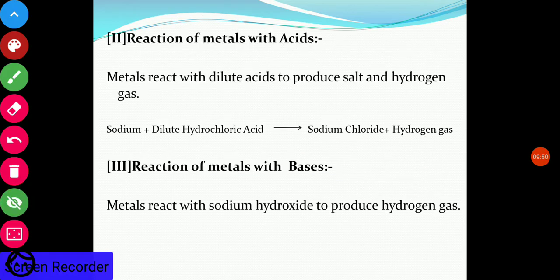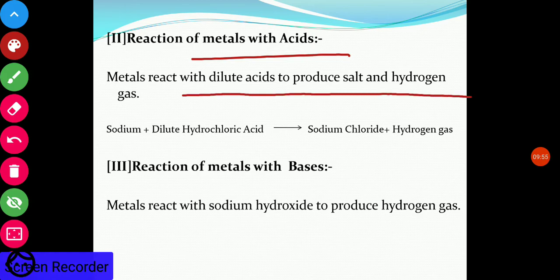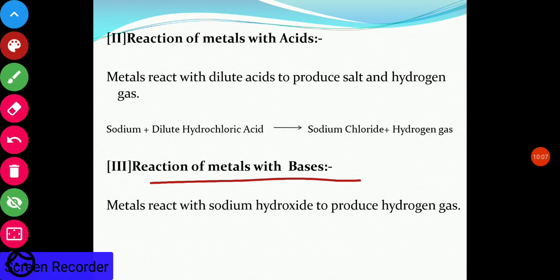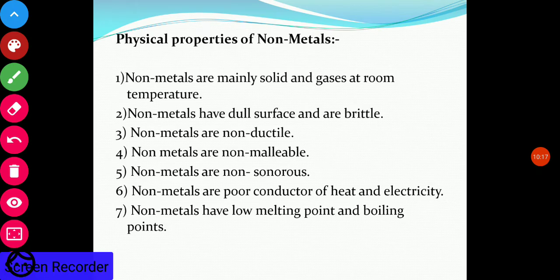Now, reaction of metals with acids. Metal reacts with dilute acids to produce salt and hydrogen. Sodium reacts with dilute hydrochloric acid and converts into sodium chloride and releases hydrogen gas. Reaction of metals with bases. Metal reacts with sodium hydroxide to produce hydrogen gas. So in this way, these are the different chemical properties of metals.